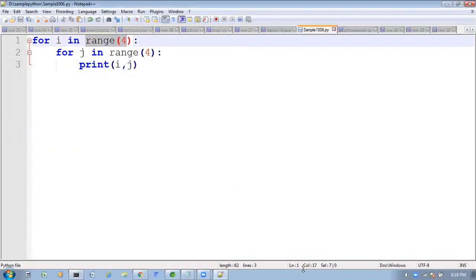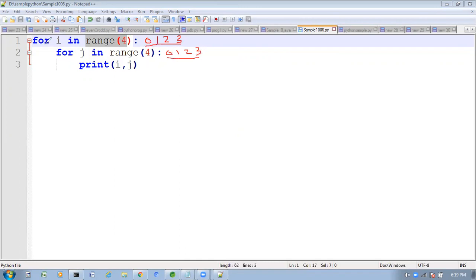Observe very carefully here, and here. The generated values are 0, 1, 2, 3. Here also, for this range, 0, 1, 2, 3. Now for each element in this range,